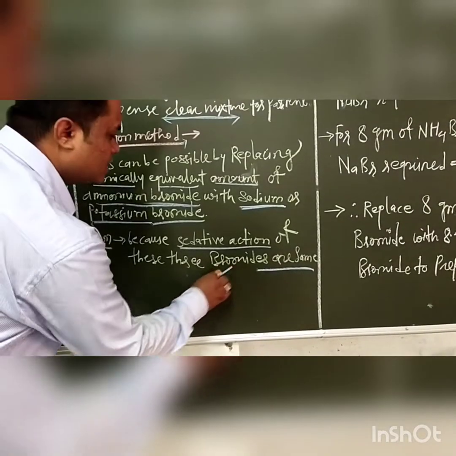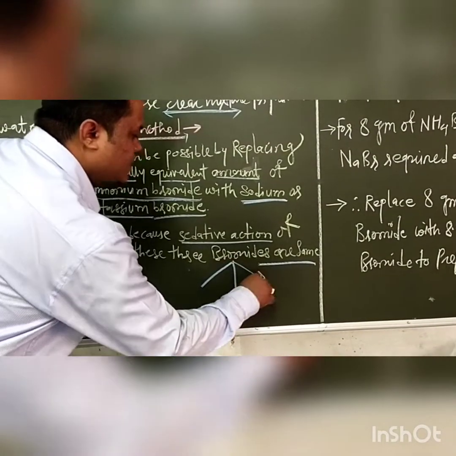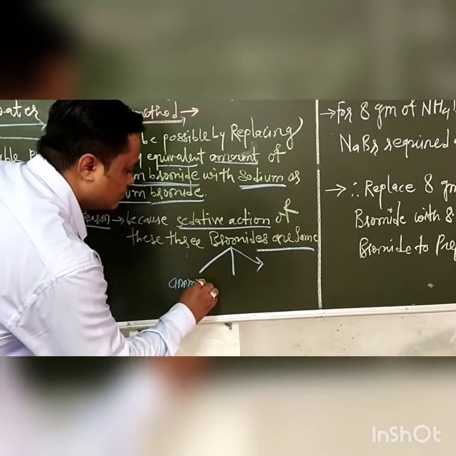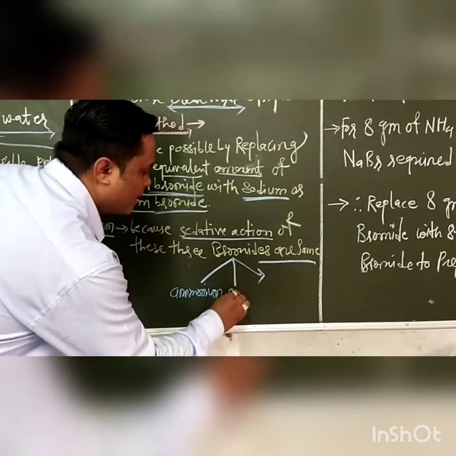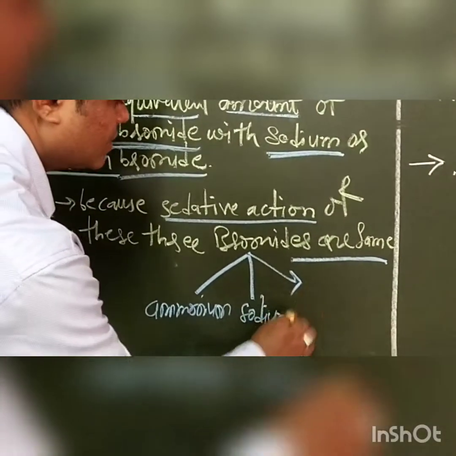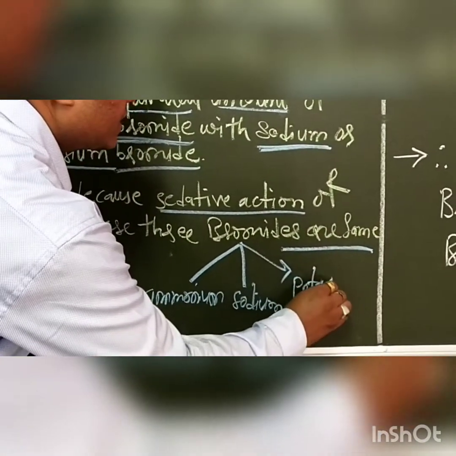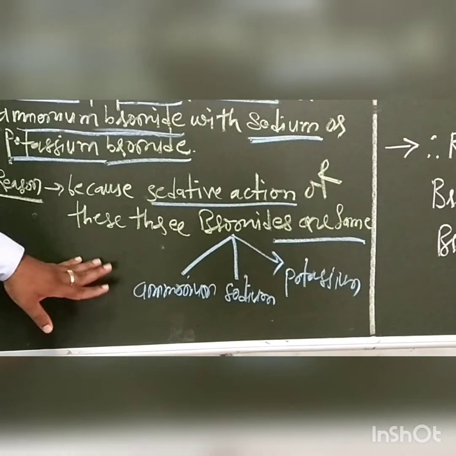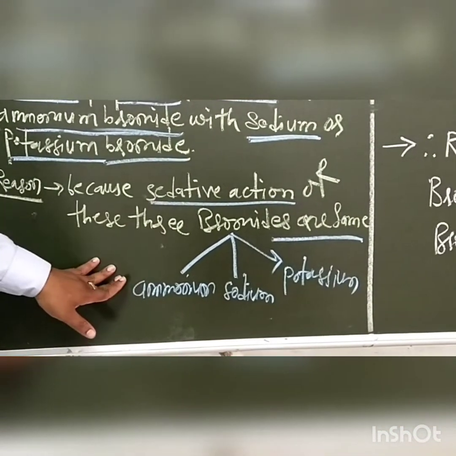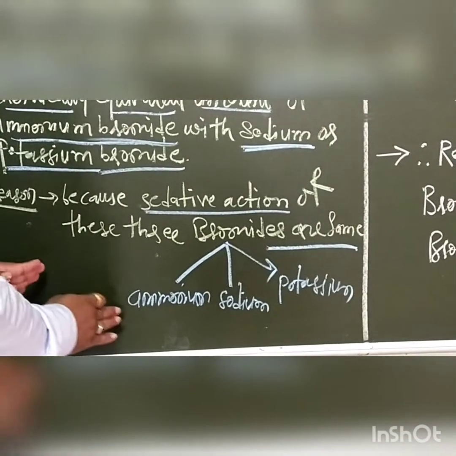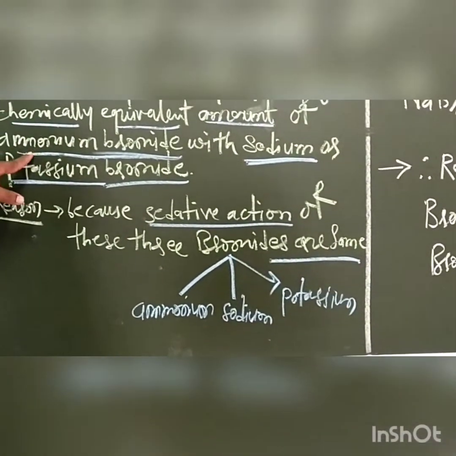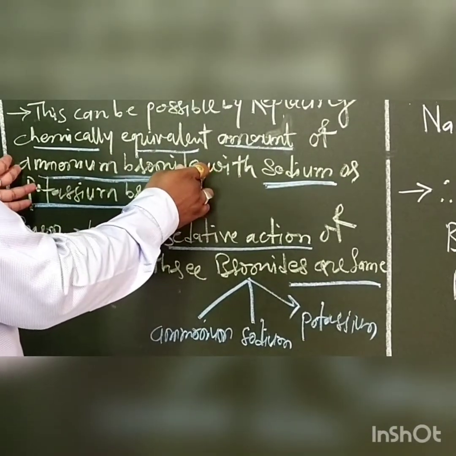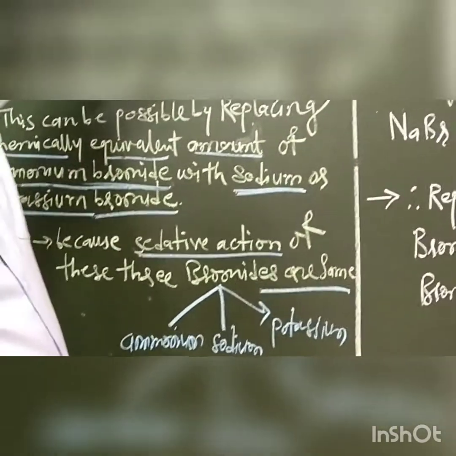The action of the drug is sedative action, and the sedative action of the three bromides is the same. Which three bromides? The first is ammonium bromide, second is sodium bromide, and third is potassium bromide. What is the action? The action is sedative action, and they give the same action. Then what amount of sodium bromide is required which is equivalent to ammonium bromide? Then we take the calculations.